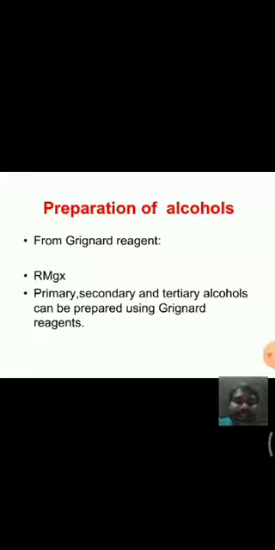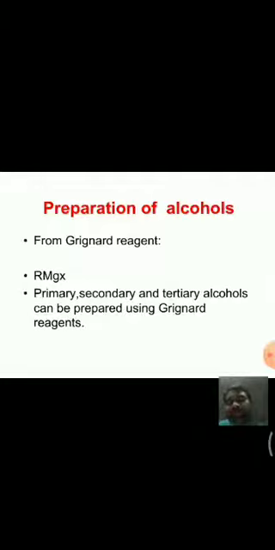For example, methyl magnesium bromide has the formula CH3MgBr. R means alkyl group, Mg means magnesium, X means halide group, bromine, chlorine, etc. And by using Grignard reagent, we can prepare primary, secondary and tertiary alcohols.